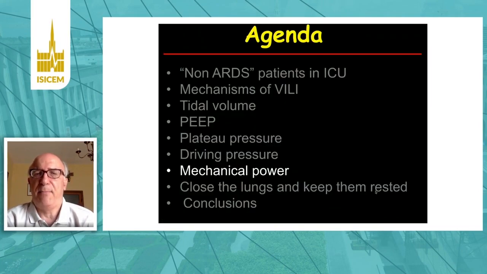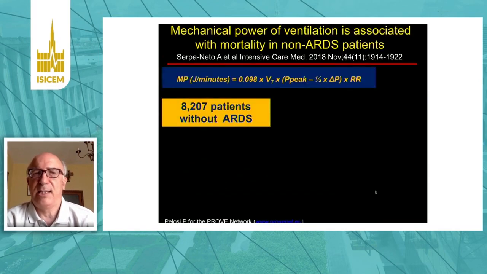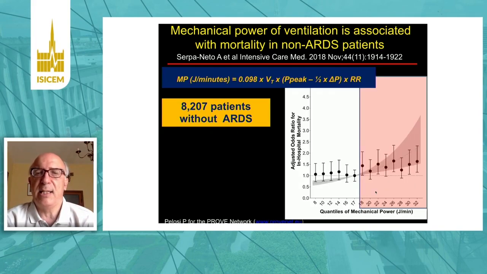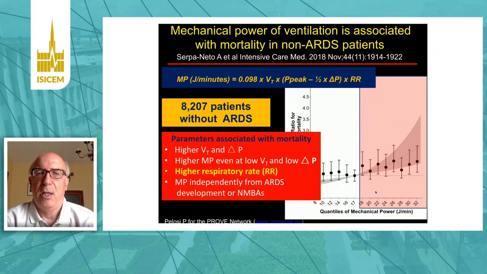What about mechanical power? Mechanical power is given by a constant, 0.098, times tidal volume in liters, times Ppeak in centimeters of water minus half of the driving pressure in centimeters of water, times respiratory rate. We analyzed more than 8,000 patients without RDS, and we found that when mechanical power was higher than 17 joules per minute, this was associated with an increased risk of in-hospital mortality.